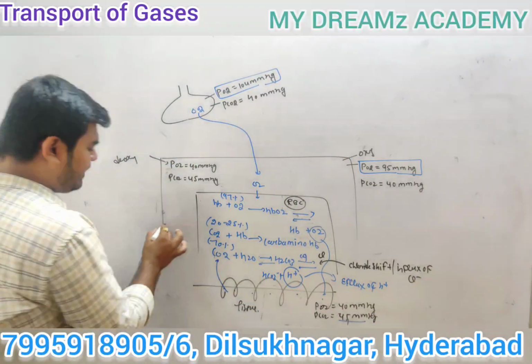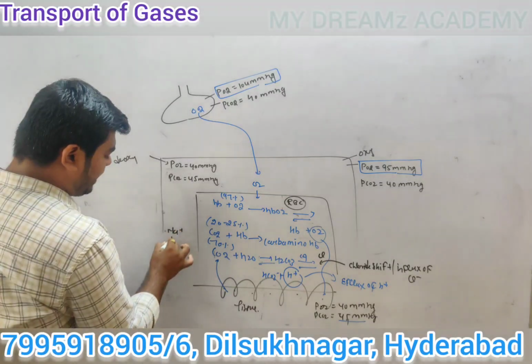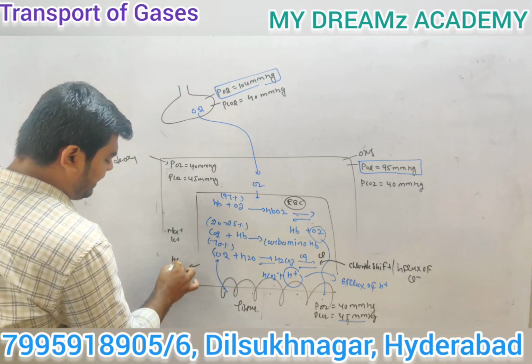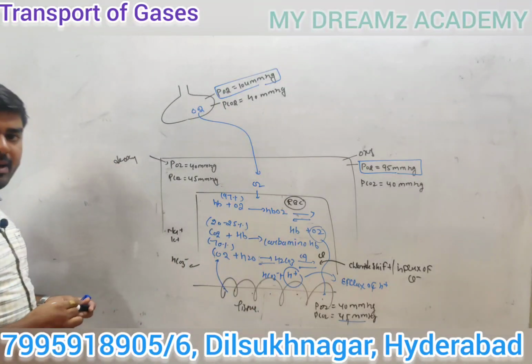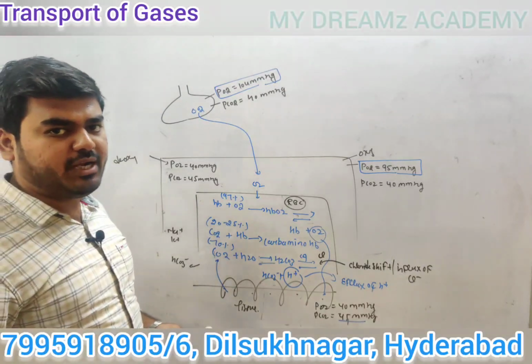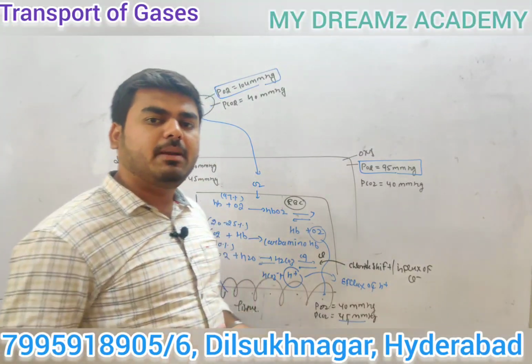Listen guys, in the plasma region, sodium and potassium are always present. Here bicarbonate is there. This bicarbonate binds with sodium and potassium and forms sodium bicarbonate as well as potassium bicarbonate.